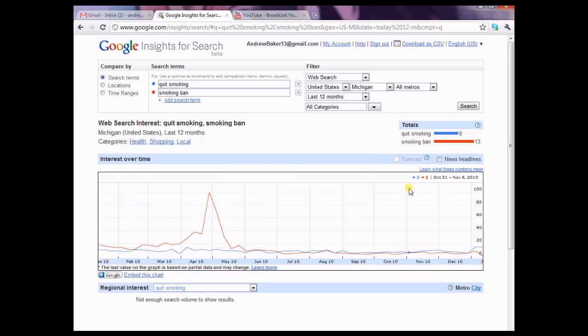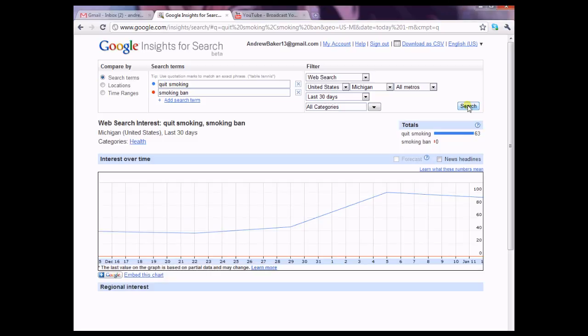Okay. Now to show you what I mean by they're normed against each other, instead of looking at the last 12 months, I'm going to look at the last 30 days. We just celebrated the new year, so I wonder if we're going to suddenly see quit smoking as being much more interesting in the new year as a New Year's resolution. And again, we see here in the last 30 days, there's so little searching going on for the smoking ban. The red line's buried all the way at the bottom, where there's effectively no search volume whatsoever.